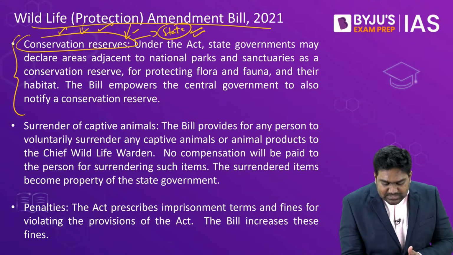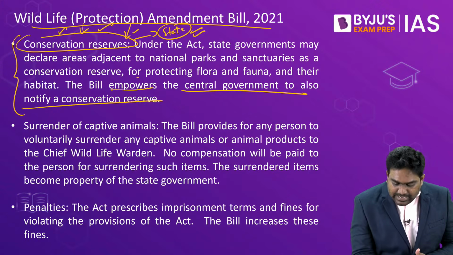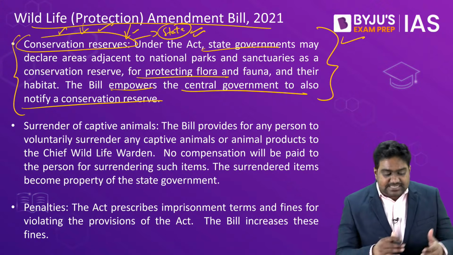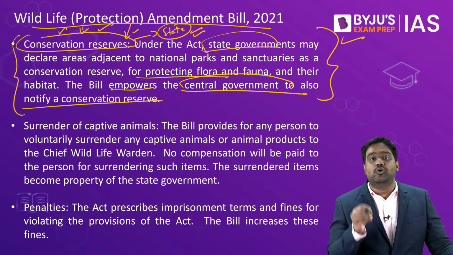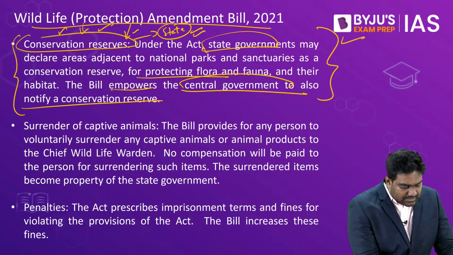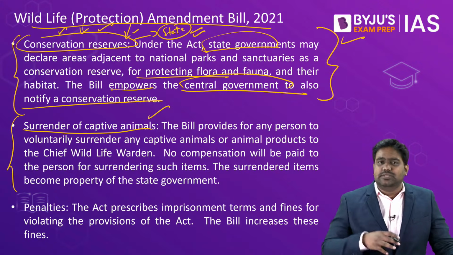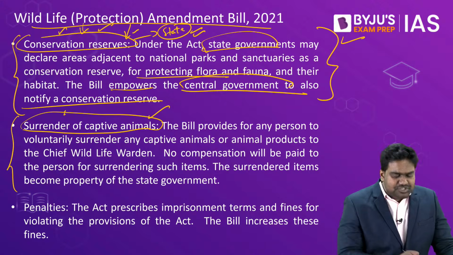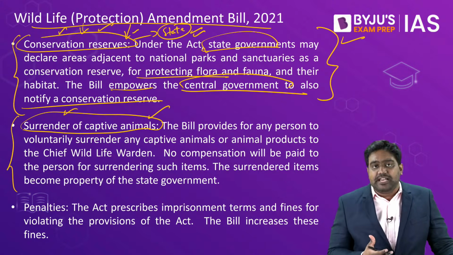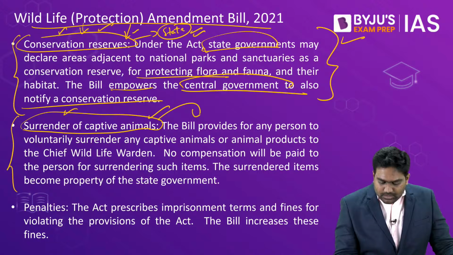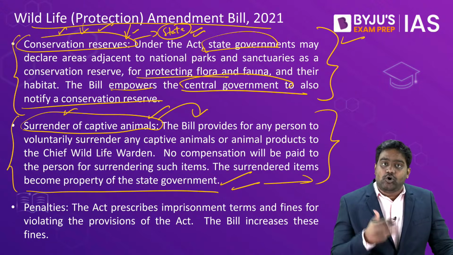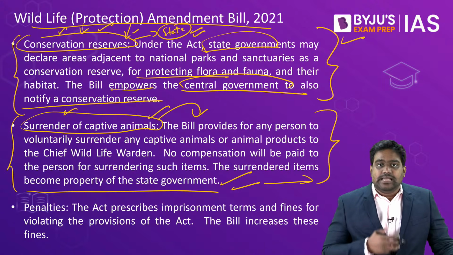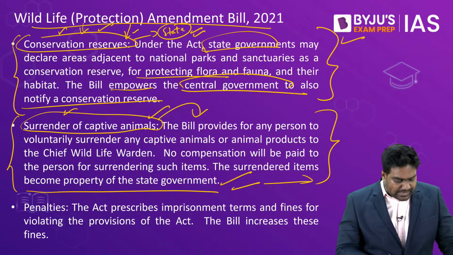So right now, both center and state are being given additional powers to establish conservation reserves. Going forward, it's not just the state, even central governments can go ahead and set up conservation reserves. Then finally, it also deals with captive animals. It's a minor provision. If you are in possession of a captive animal, if you can surrender it back, the government will take ownership of the captive animal. The idea is to bring back the wild animals which are in captivity and introduce them back into wildlife.